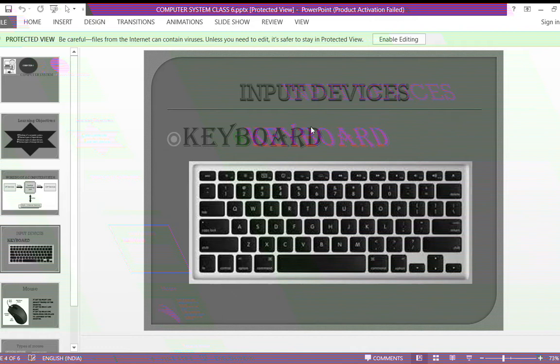Okay, I'll tell you, students. In the keyboard there are totally 104 keys. How many keys are there? Yes. In your keyboard there are total 104 keys. So do you all know which are the special keys in your keyboard?